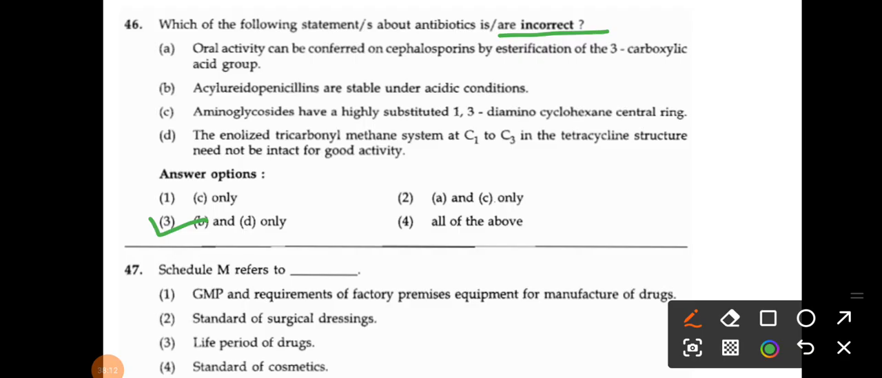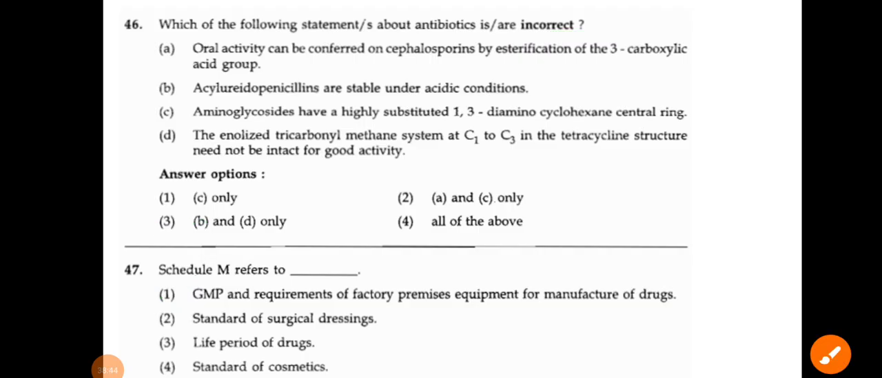Question number 47: what is schedule M? Pharmaceutical jurisprudence. GMP and requirements of factory premises and equipment for manufacturing of drugs, standard of surgical dressing, life period of drug, and standard of cosmetic. So option number 1 is correct, because schedule M is regarding GMP. Life period of drugs is schedule P, and the standard of cosmetic is schedule S. So please go through all the schedules from pharmaceutical jurisprudence. Definitely 1, 2, 3 questions are there from the schedules and forms.